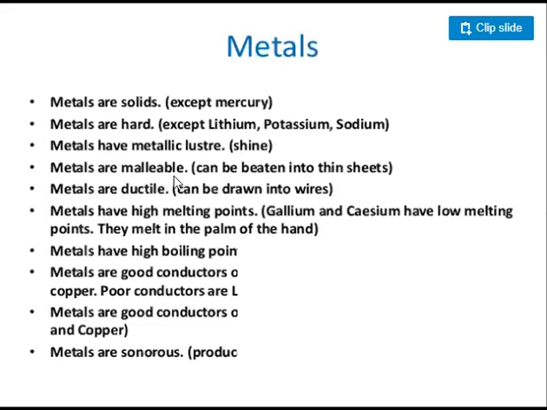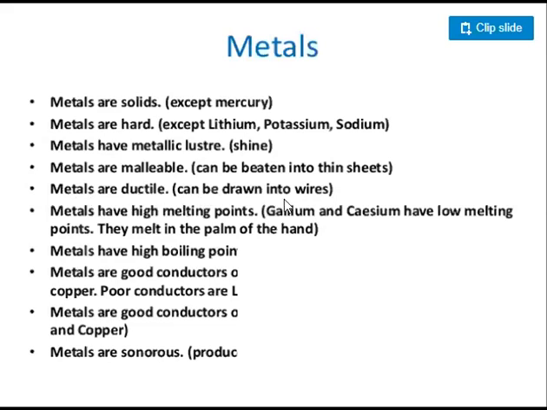Metals are malleable. That means they can be beaten into thin sheets. When we beat them, they spread themselves so that they can be beaten into thin sheets. So you can say that metals are malleable. Next property is metals are ductile.